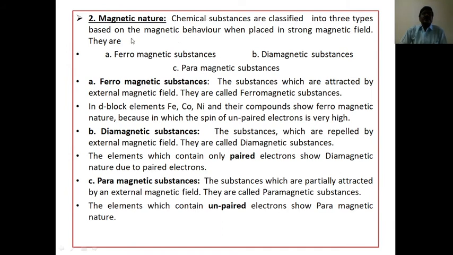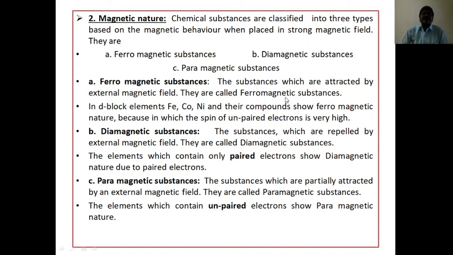Next, magnetic nature. Already we know chemical substances are classified into 3 types based on the magnetic behavior when placed in a strong magnetic field. They are ferromagnetic substance, diamagnetic substance, paramagnetic substance. How to recognize the ferromagnetic substance? These are strongly attracted by an external magnetic field.